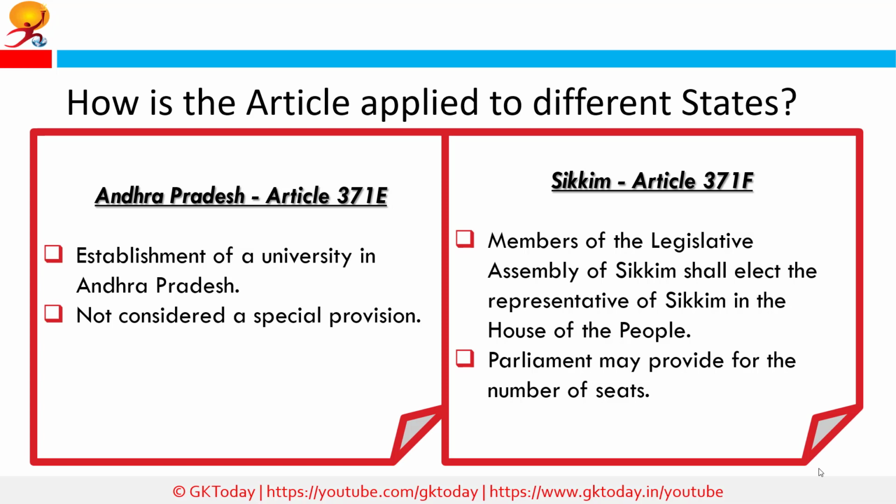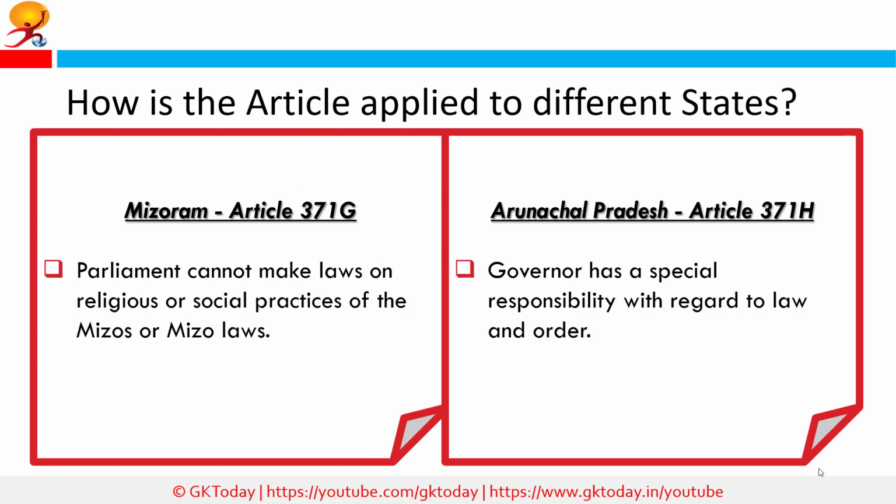The members of the Legislative Assembly of Sikkim shall elect the representative of Sikkim in the House of the People. To protect the rights and interests of various sections of the population of Sikkim, Parliament may provide for the number of seats in the Assembly, which may be filled only by the candidates from those sections. Article 371G applies to Mizoram and was introduced via the 53rd Amendment Act of 1986.